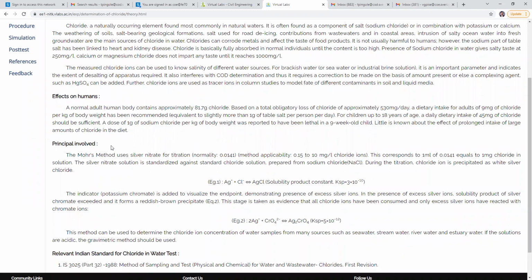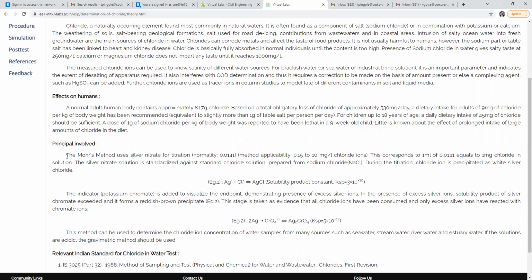Okay, we know that when we eat more than the required amount, the needed amount, of sodium chloride, if more NaCl comes into our diet, it affects our blood pressure. We know that it affects our blood pressure. So these are the effects on humans. Next is the principle involved.